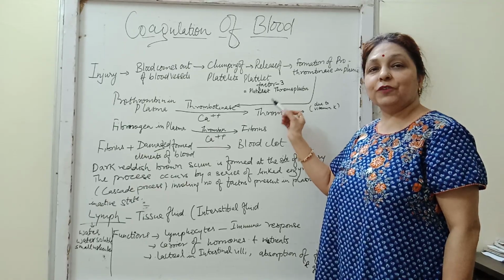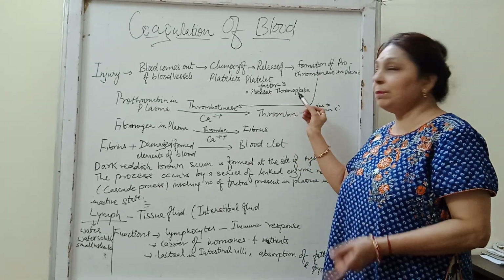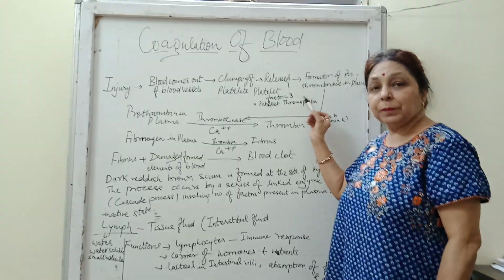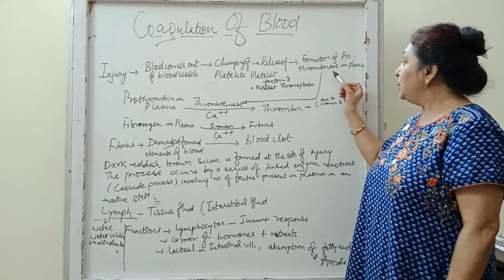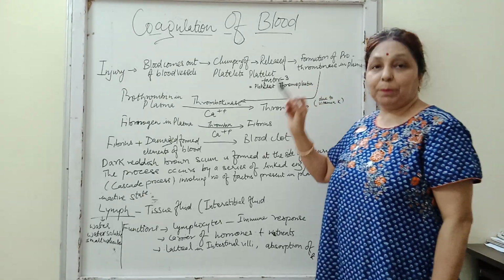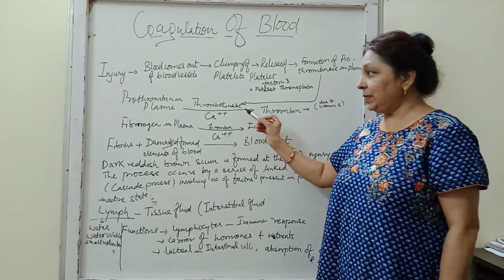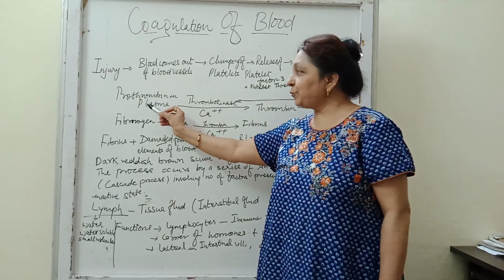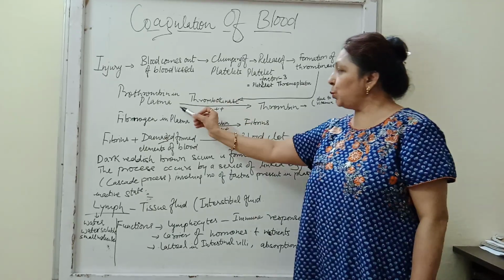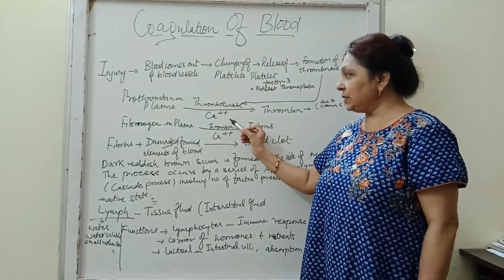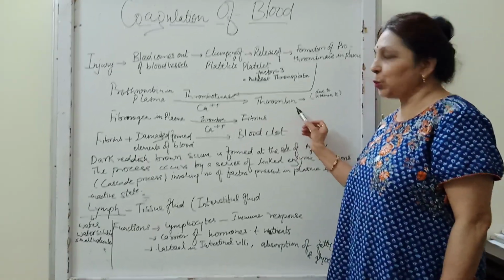There is a release of factor 3, which is also termed thromboplastin. This helps in the formation of the thrombinase, which is released in the plasma. This thrombinase forms an enzyme thrombokinase. So there is prothrombin in the plasma, and this prothrombin in the presence of calcium ions and in the presence of this thrombokinase forms thrombin.